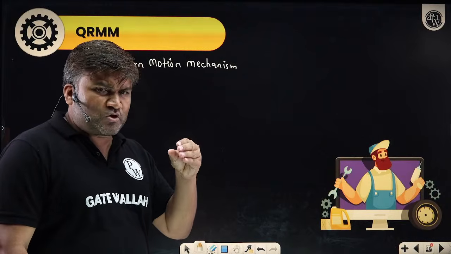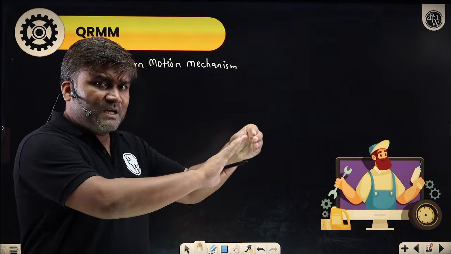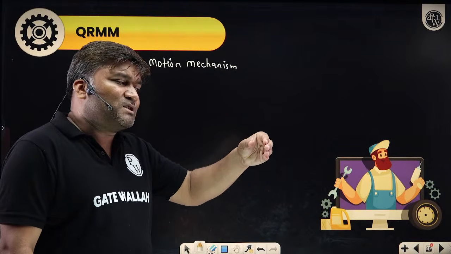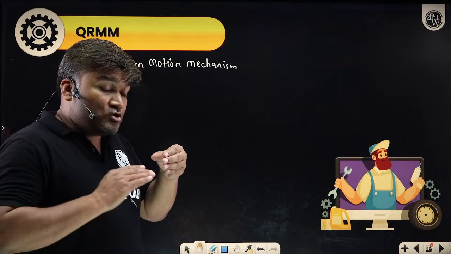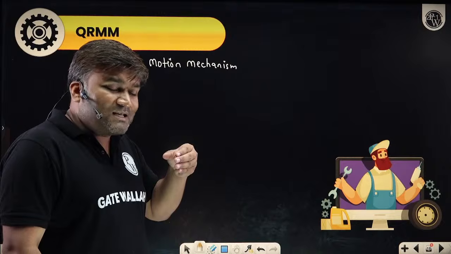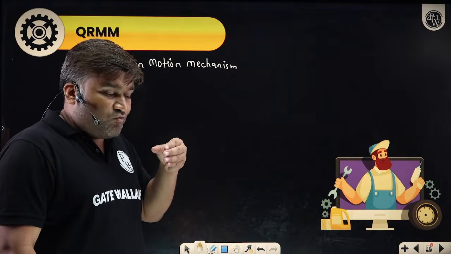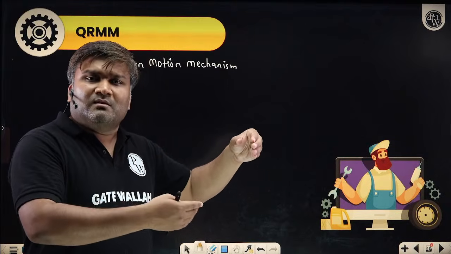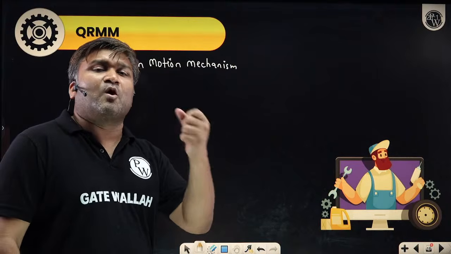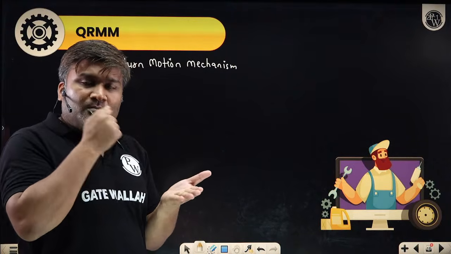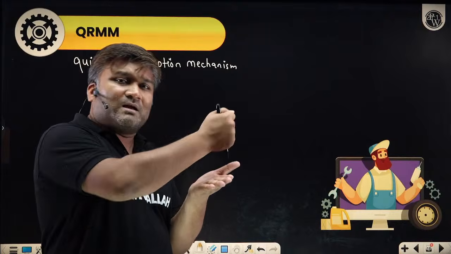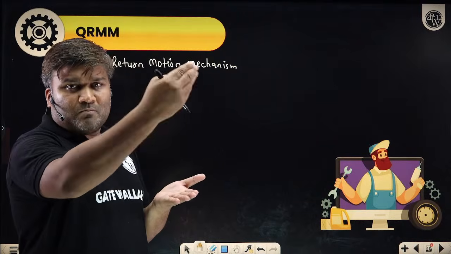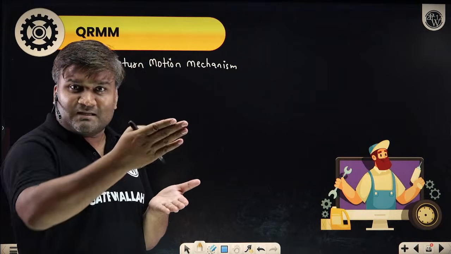Some machine has motion where on one side, when the machine moves, it is having a working stroke, it is performing some job. Then after performing this job, the machine just has to come back to its original position so that it can be ready for the next cycle. While we are performing some work, I'll be having some speed, and that speed will be decided based on so many parameters. Like if I'm having a cutting operation, my tool is moving and doing cutting. What speed I should have for the cutting will be decided by the manufacturing process teachers, like Aditya sir, Swadesh sir.